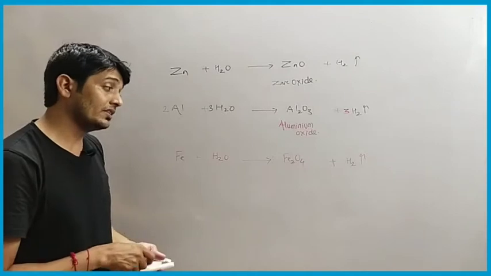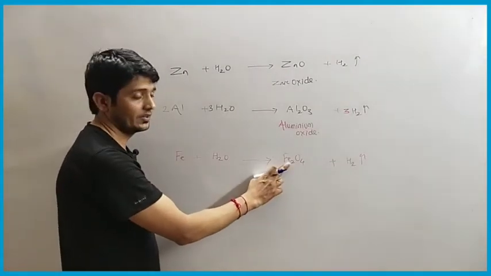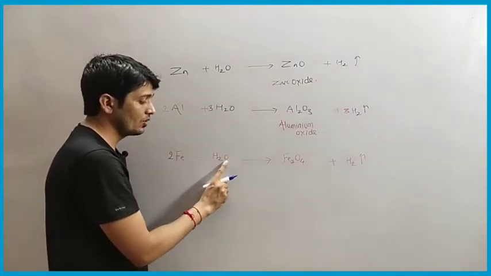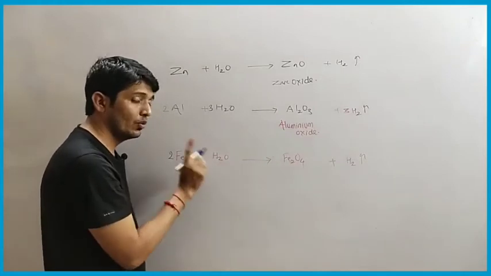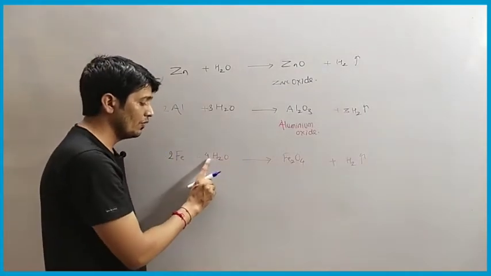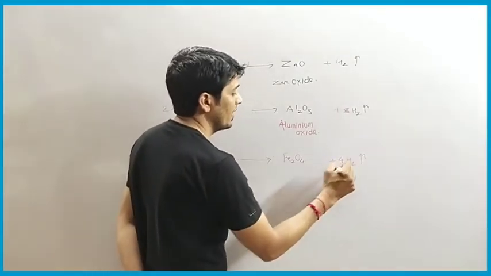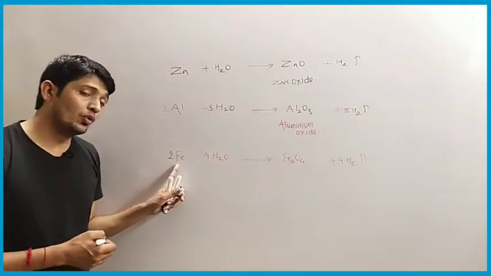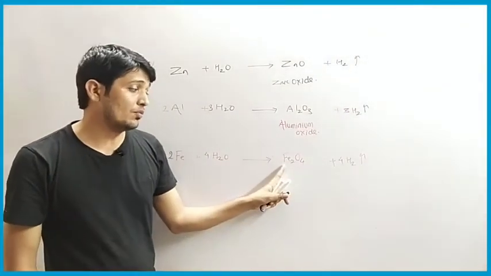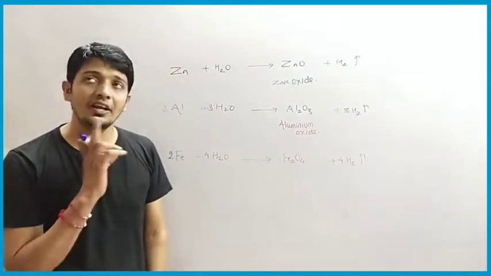So we have to write the name also, and we have to balance the reaction. See, here we have 2 ferrous and here we have only 1, so we have to multiply here by 2. We have oxygen, the number of oxygen here is 4, and here we have only 1, so we have to multiply water by 4. Then we have 4 twos are 8 hydrogen atoms, and here we have only 2, so we have to multiply here by 4. So when 2 moles of ferrous react with 4 moles of water, they form 1 mole of ferrous oxide and 4 moles of hydrogen gas are released in the atmosphere.